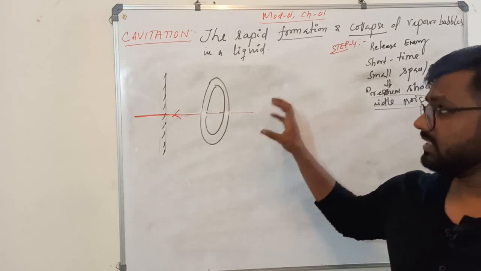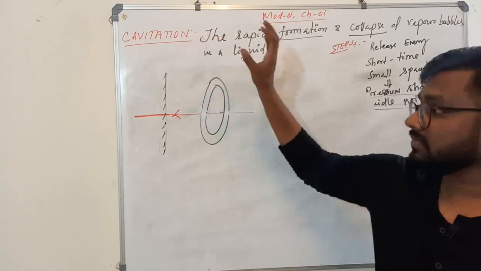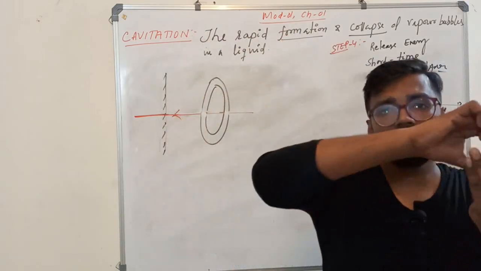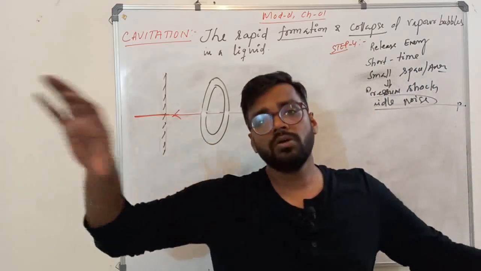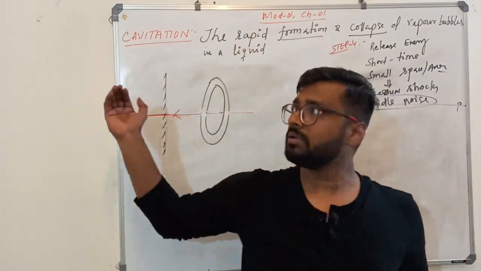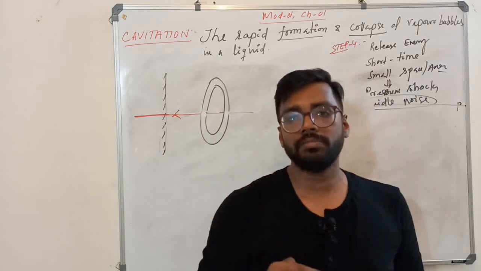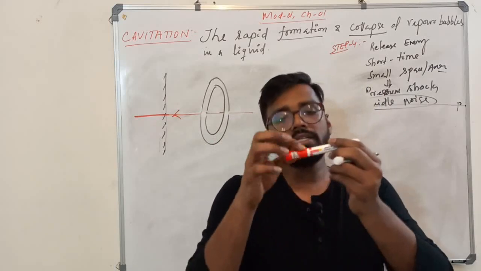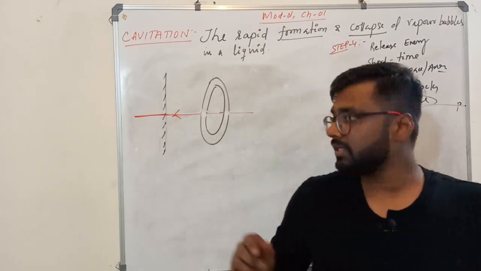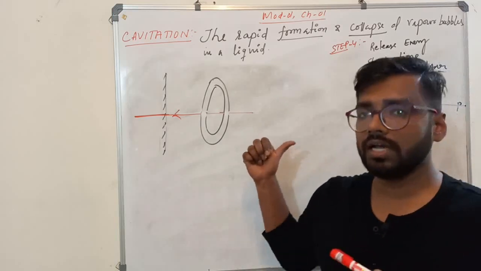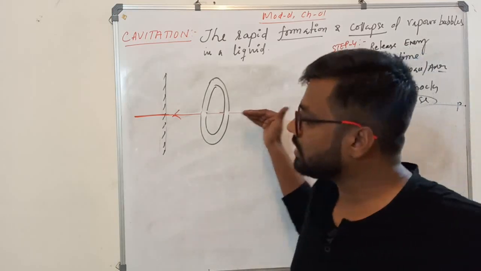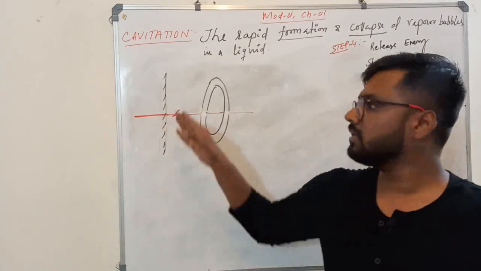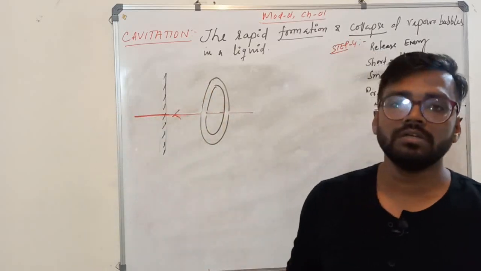Suppose this cavitation phenomena is near any surface. Your water is flowing in the pipe, and let us say this phenomena is occurring near the surface of the pipe. In your step 3, the microjet will pierce through the surface of this tube.